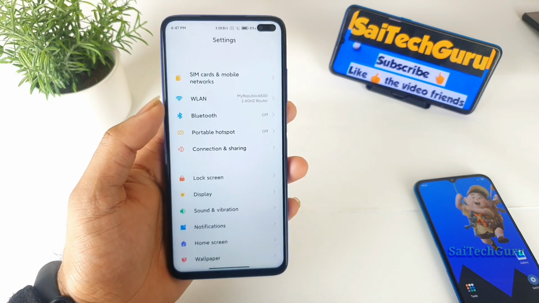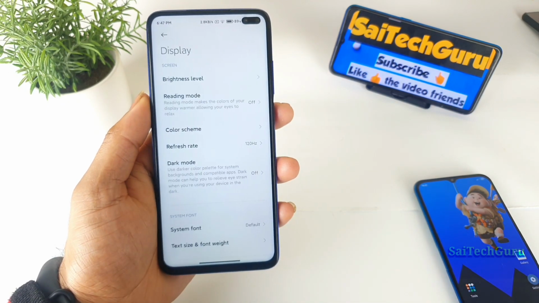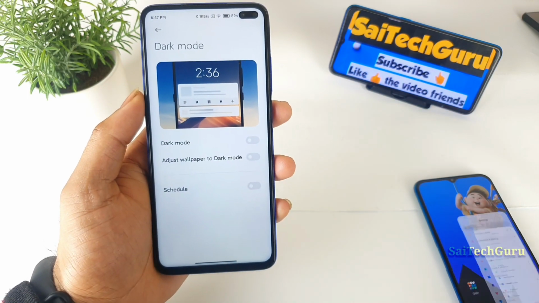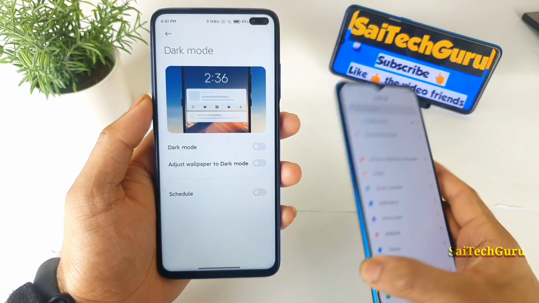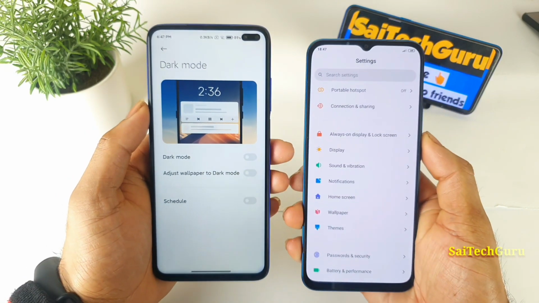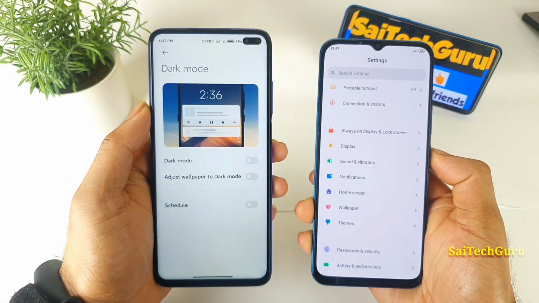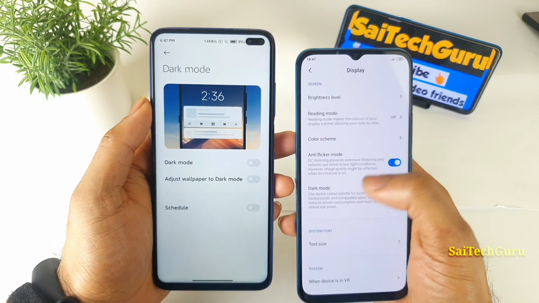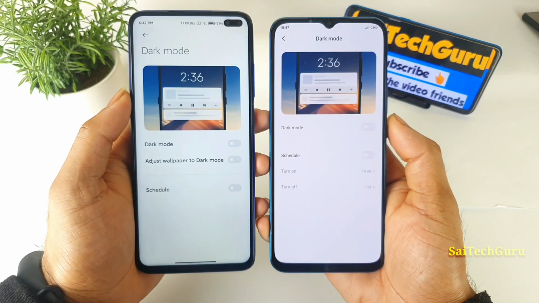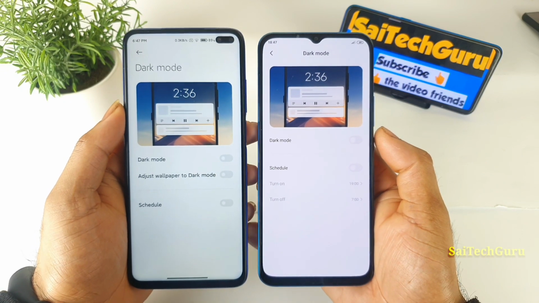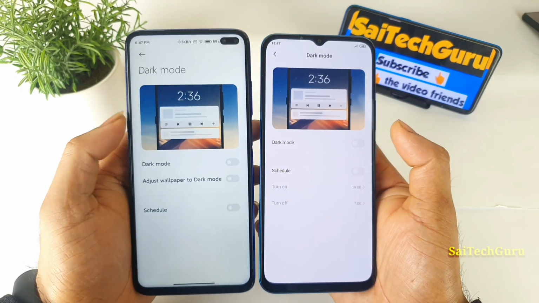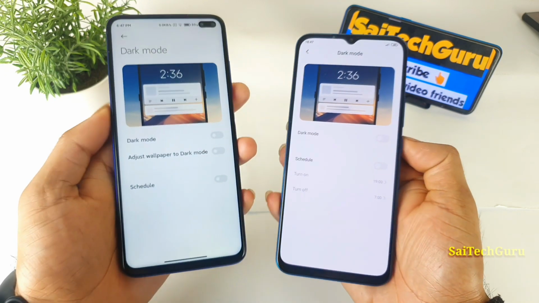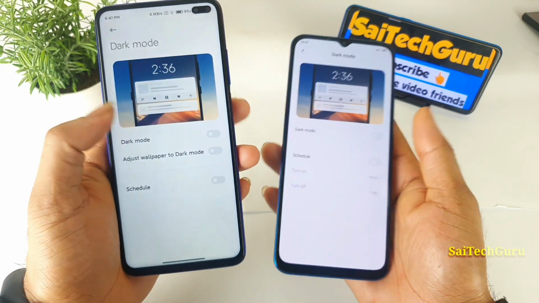You can find the dark mode in the Poco X2 under the display section. As you can see, there is a dark mode here. Let me compare side by side with the MIUI 11 version, so you'll actually get to know what change we got with the new update. So it is display and then dark mode. As you can see, friends, without enabling the dark mode, you get one extra option, which is adjusting the wallpaper to the dark mode theme. That is one additional option which is present right now.